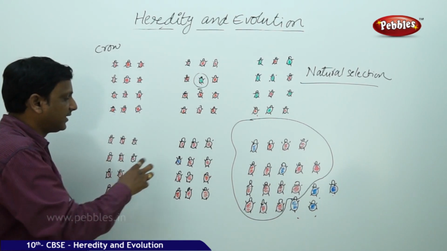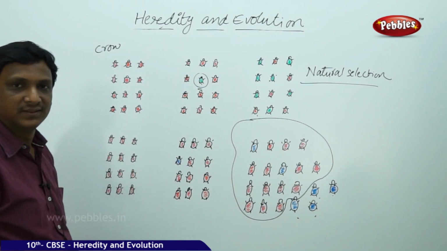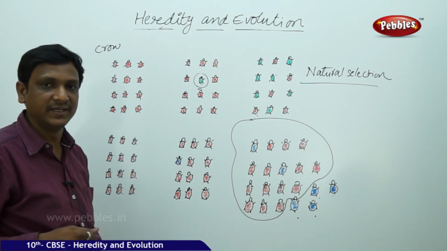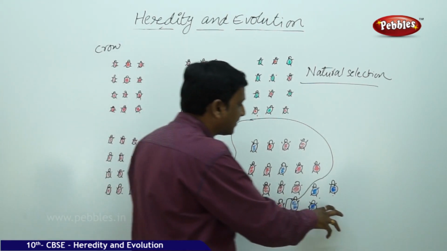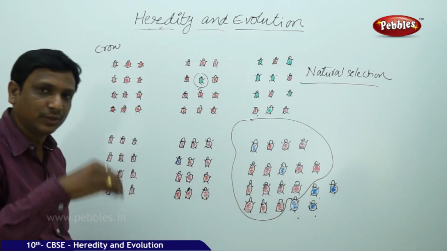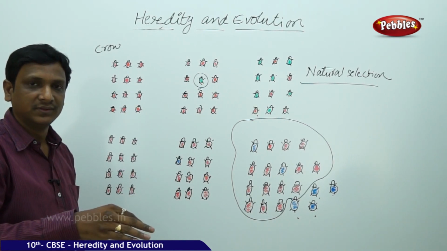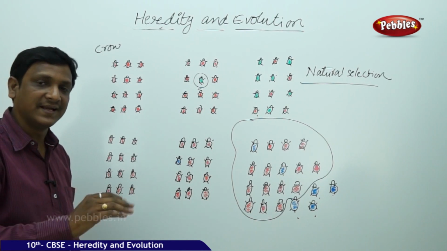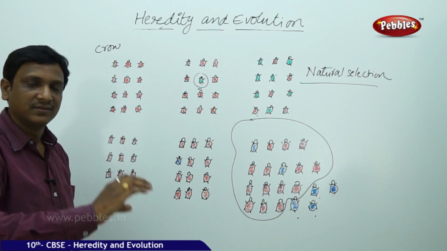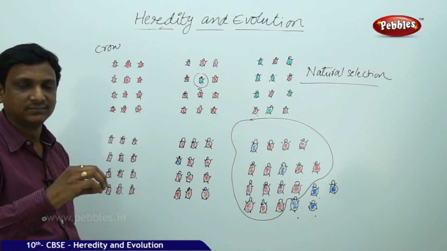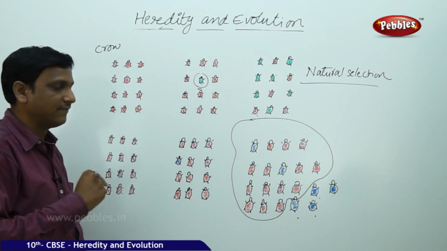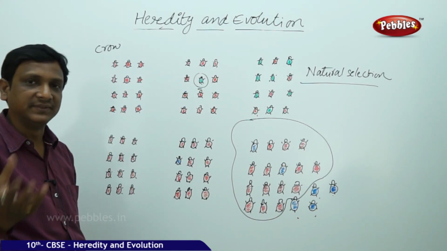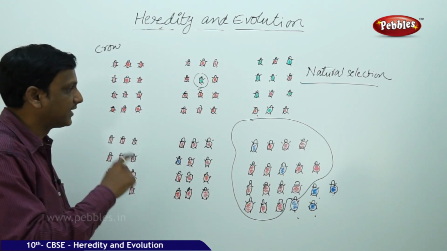In the second situation, the variation is not advantageous. It is not helpful for the survival of the beetle. The blue color is not at all helpful for the survival of the beetle. But even then the blue color beetles have evolved. That means even though the variations are not helpful, not adaptations, even then in some cases the variations are passed. It doesn't mean that only the helpful variations are passed. So evolution takes place with adaptation, and without adaptation also, that we can observe here.